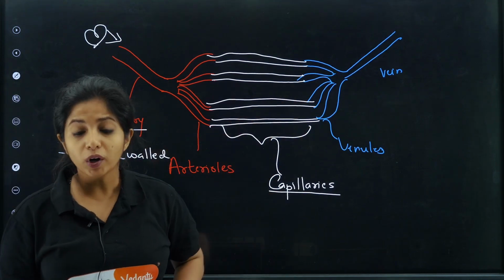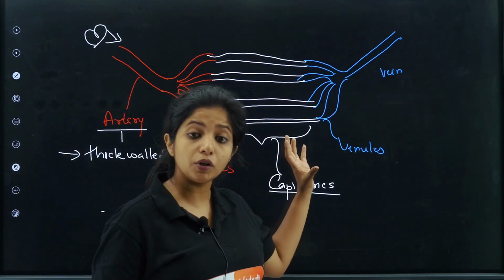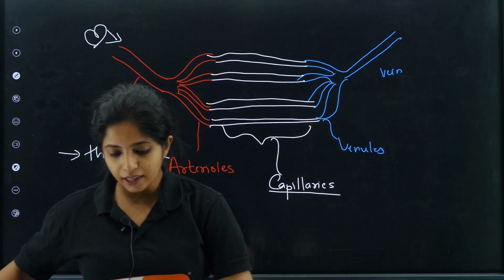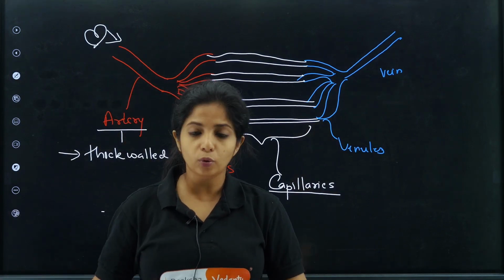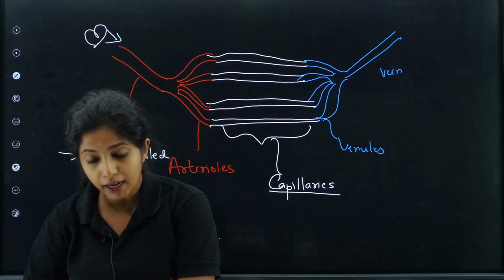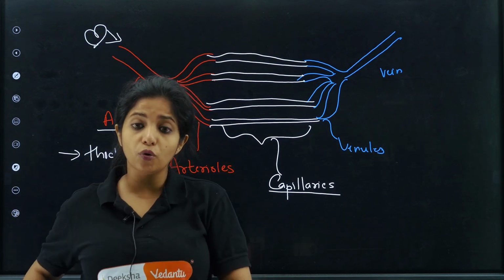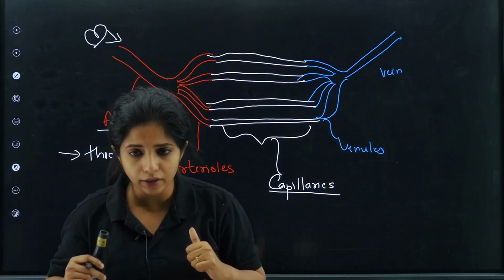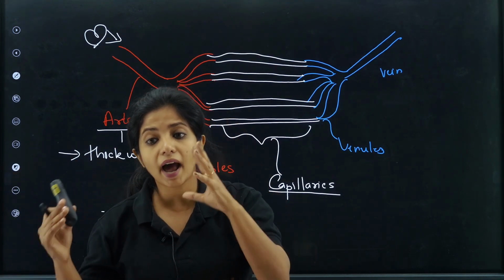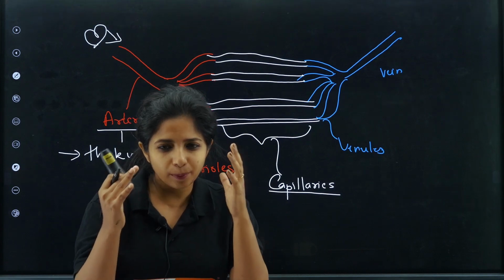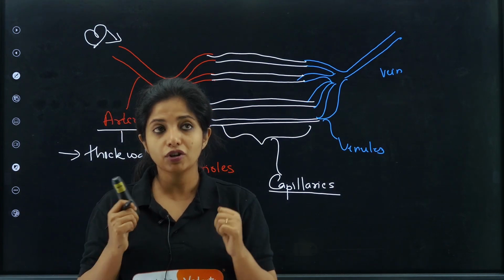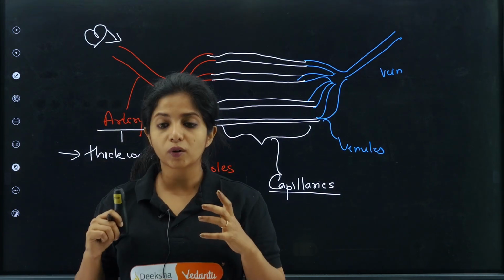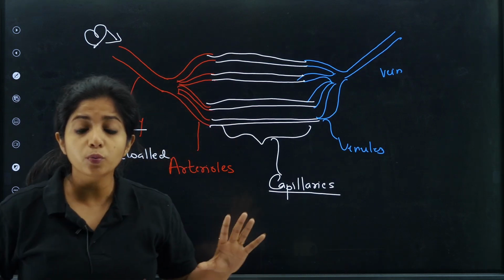Talking about veins. What about veins? Veins are the ones that carry the blood towards the heart. So for example, I gave all the blood to my lower regions, for example my leg. Now from the leg, the oxygenated blood has to go back to the heart. So over here I am going against gravity. So there are high chances, what will happen, children? The blood can go back. The blood which has to go up will slowly fall down also. There are chances.